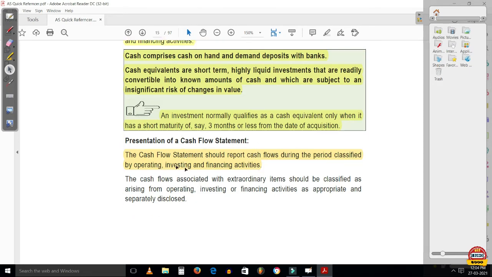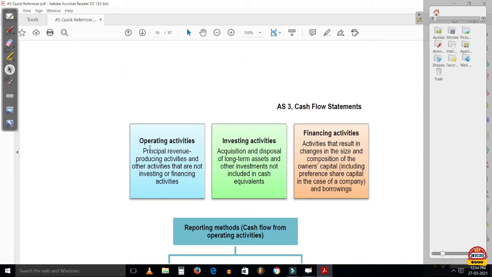Presentation of cash flow statement. The cash flow statement should report cash flows during the period classified by operating activities, investing activities, and financing activities. Operating activities are principal revenue producing activities and other activities that are not investing or financing activities. Clear? Principal revenue producing activities are operating activities. And what are investing activities? Investing activities relate to acquisition and disposal of long-term assets and other investments not included in cash equivalents. So any activity which relates to acquisition and disposal of long-term assets will fall under investing activities.